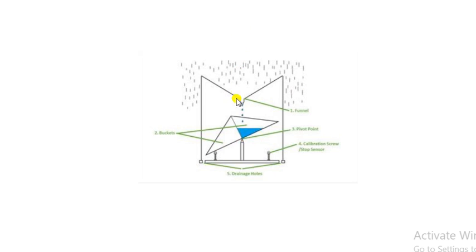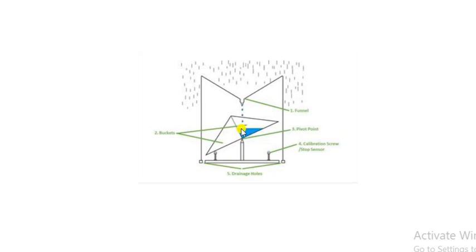When the rain enters this bucket, there are two buckets, and when one bucket is filled, it strikes the calibrating screw, which is also known as a stop sensor. When it strikes this screw, automatically the intensity of the rainfall is recorded, and this water is transferred through the discharge holes to the drainage.